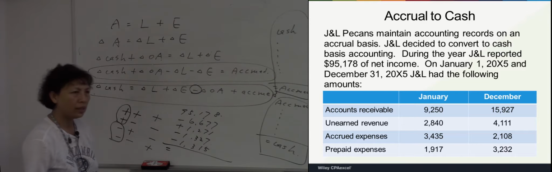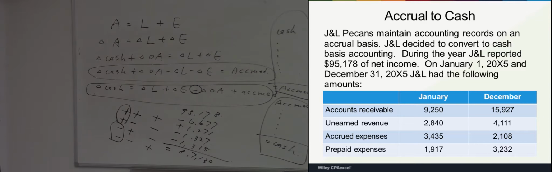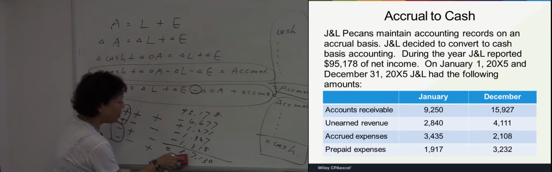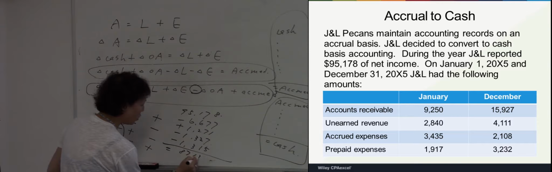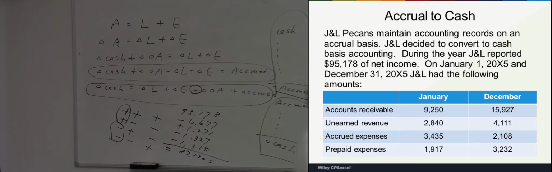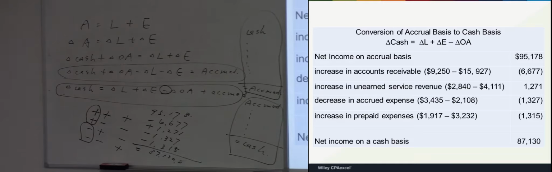Well, that will be 8713. 8713. 130? Yeah. Okay. 87,130. Let's see if we did it correctly. Are we right? Yes. Bingo.